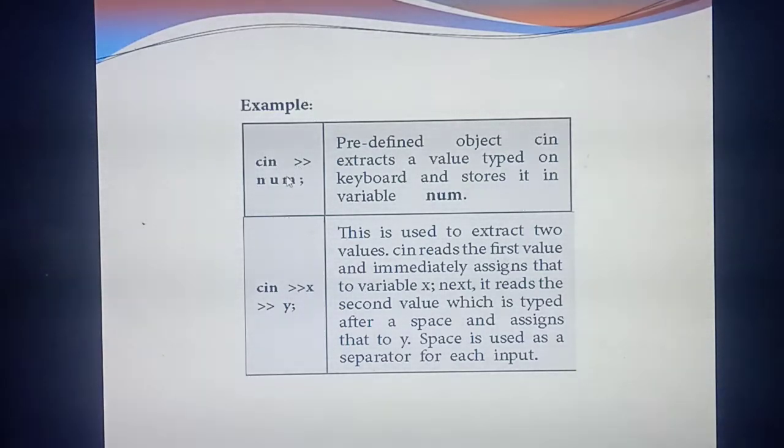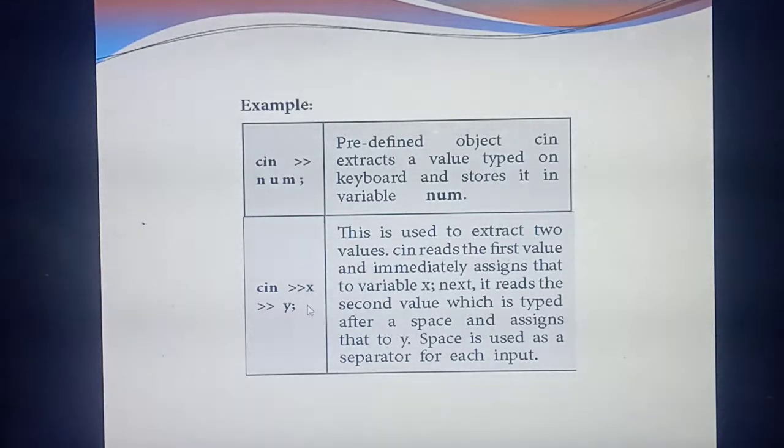Then what's the meaning of this one? What are the things you are typing from the keyboard? It extracts the value from the keyboard and assigns the value to the variable num. For example, from the keyboard you are giving 5. What's the meaning? It will assign the value 5 to the variable num. So Cin will take the input, here the value 5 is the input, and assign it to the variable num. Understand?